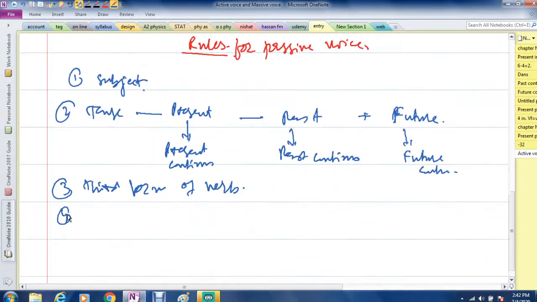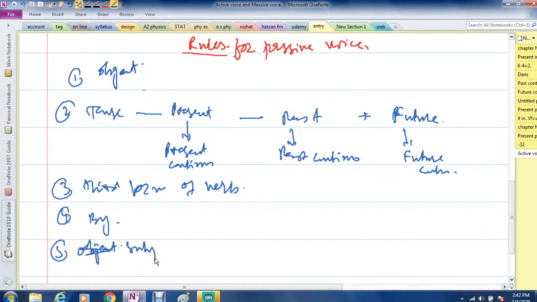Then the word by is used, and fifth is always the object. Here the object becomes the subject.